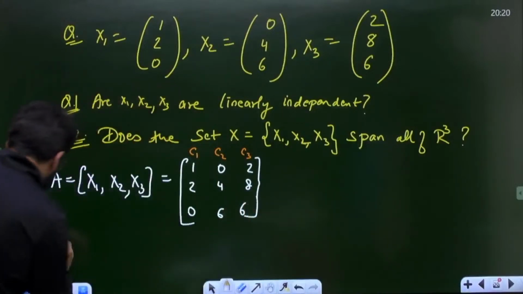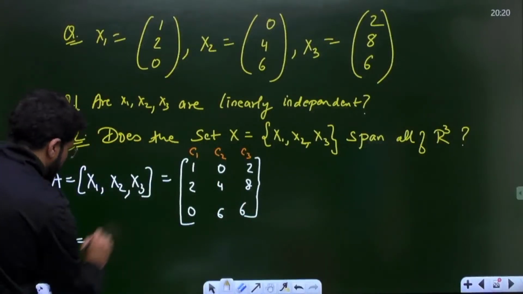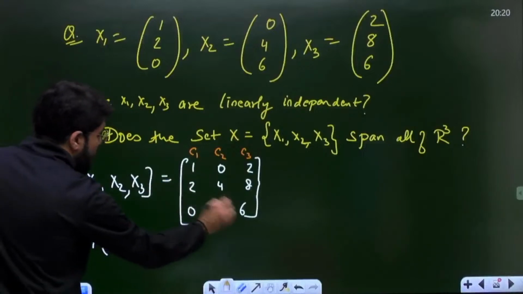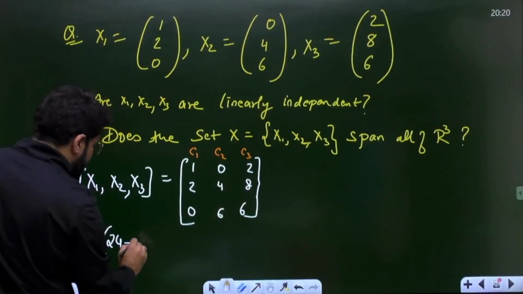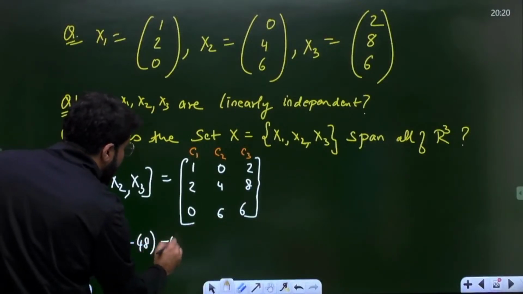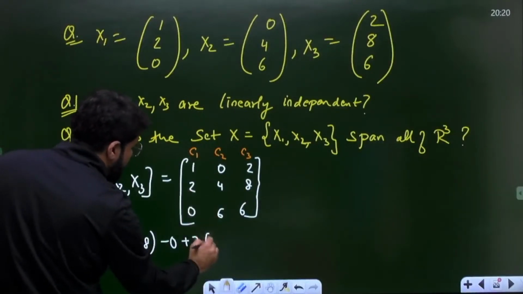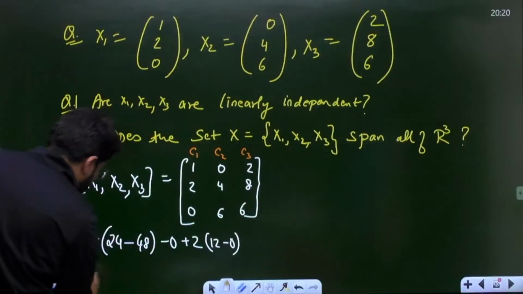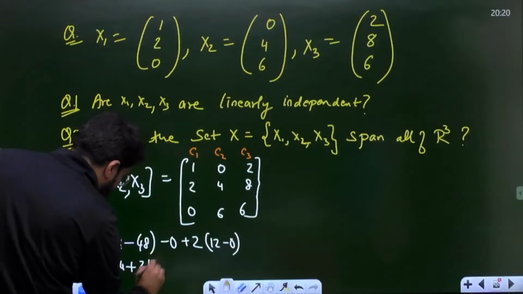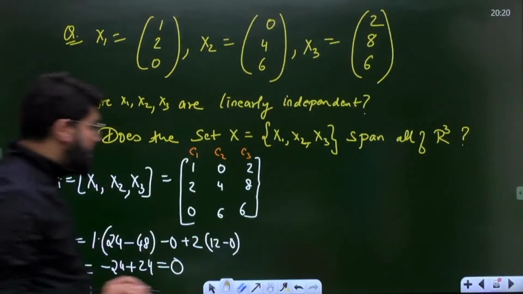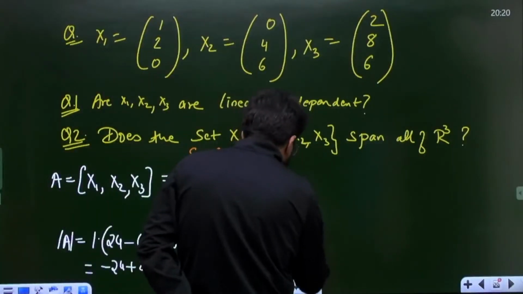Now let's calculate the determinant once again. Starting fresh: 1 times 4 times 6 is 24, minus 8 times 6, that is 48, minus 0, and plus 2 times 2 times 6, which is 12, minus 0. So this is minus 24, and 2 times 12 is 24, giving 0. The determinant of the matrix turned out to be 0.